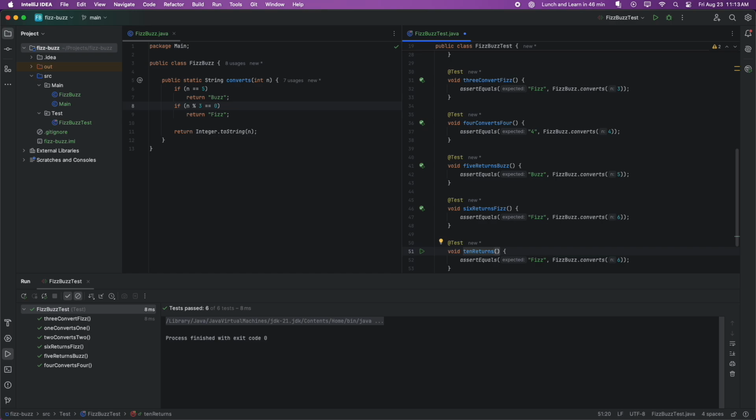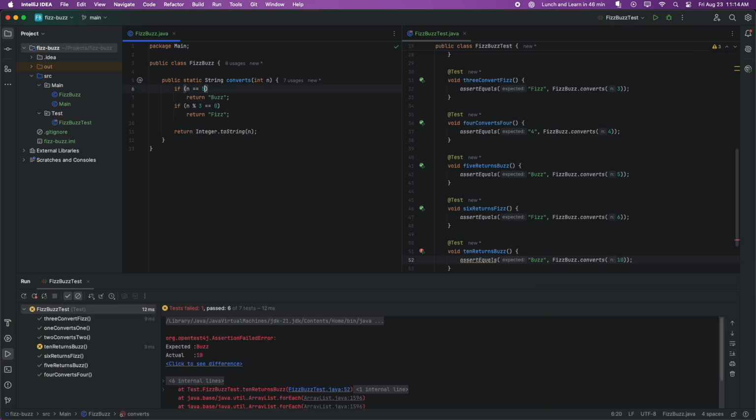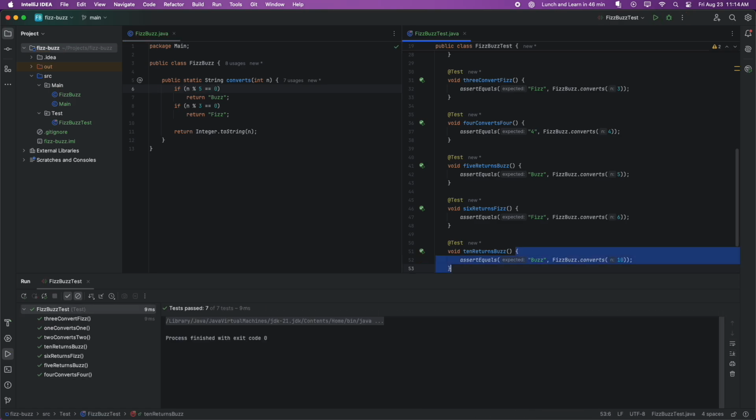Alright, now 10 would be the next thing to fail. It's divisible by 5, so it should return buzz. And we can do the same thing, a modulo in here. And everything should be passing.